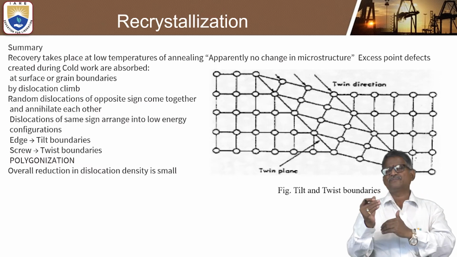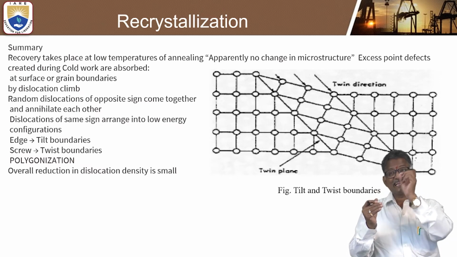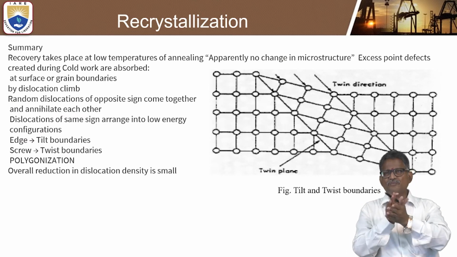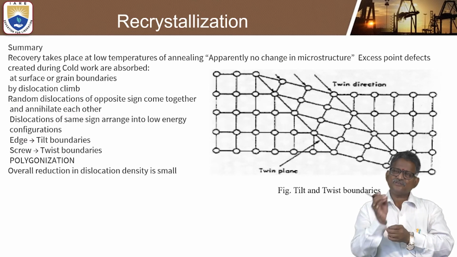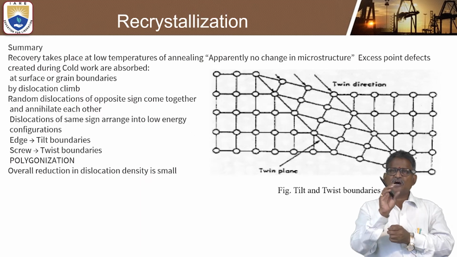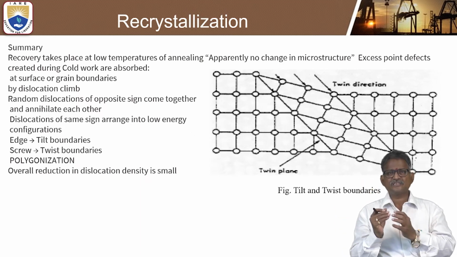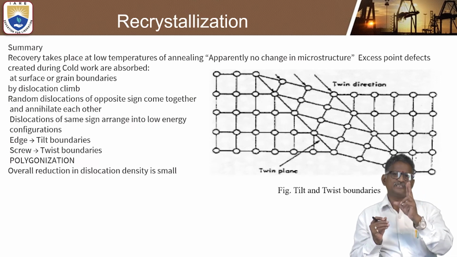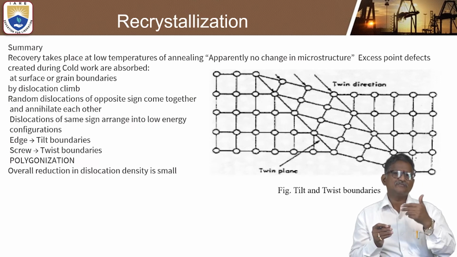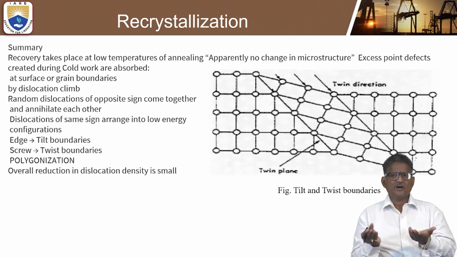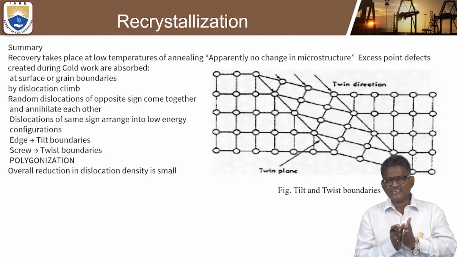When you increase the temperature, in the recrystallization stage, at that time the microstructure changes, old grains turn into new ones, become enlarged, and again come back to the original. So those are the two important terminologies: dislocation, how the random dislocations of opposite sign come together to annihilate each other.